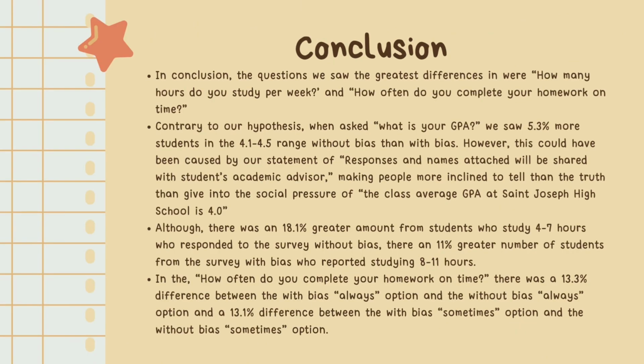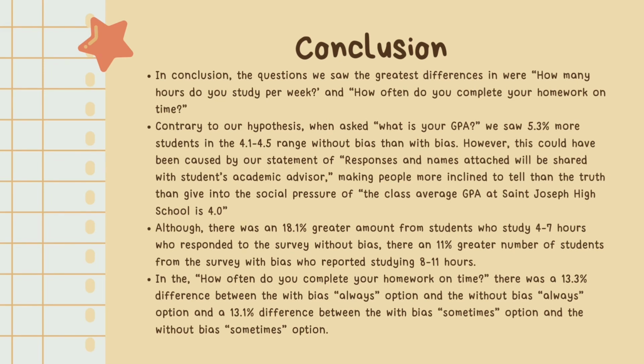And now we have our conclusion. In conclusion, the questions we saw the greatest difference in were how many hours do you study per week and how often do you complete your homework on time. Contrary to our hypothesis, when asked what is your GPA, we saw 5.3% more students in the 4.1 to 4.5 range without bias than with bias. However, this could have been caused by our statement that responses and names attached will be shared with the student's academic advisors, making people more inclined to tell the truth than give in to the social pressure of the class average GPA at St. Joseph High School being 4.0.